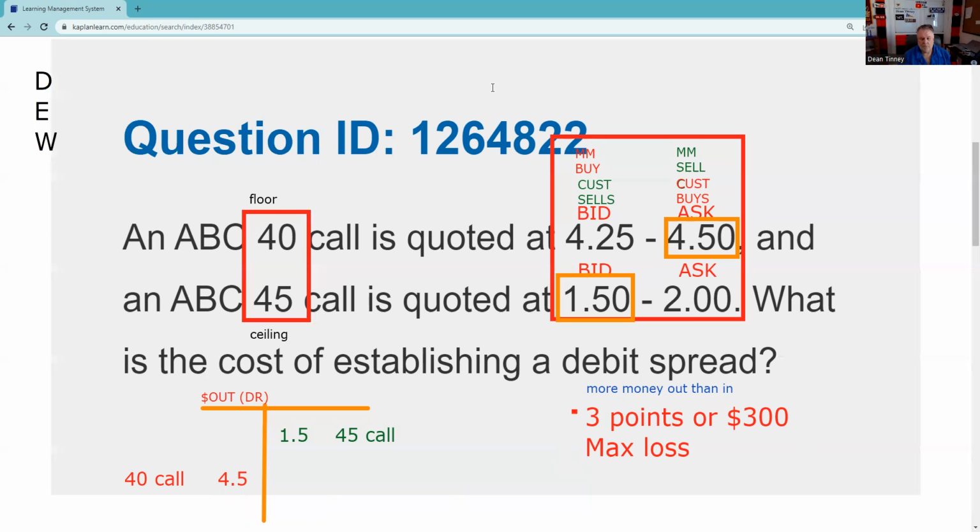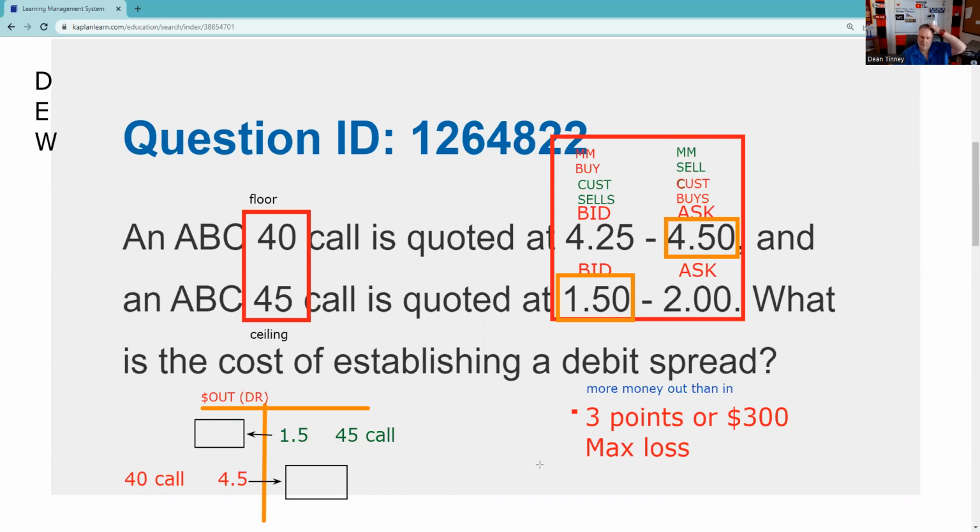Now, again, what this refers to is that when I go to offset, I got to be able to close this out for more than I paid, more than my 3, right? So that's what we mean. We mean the difference in these premiums when we close out. That's the hardest card to get. I've got a whole lecture on it in the playlist for options, but that's what we're referring to. If we close this out, we got to have more than 3.